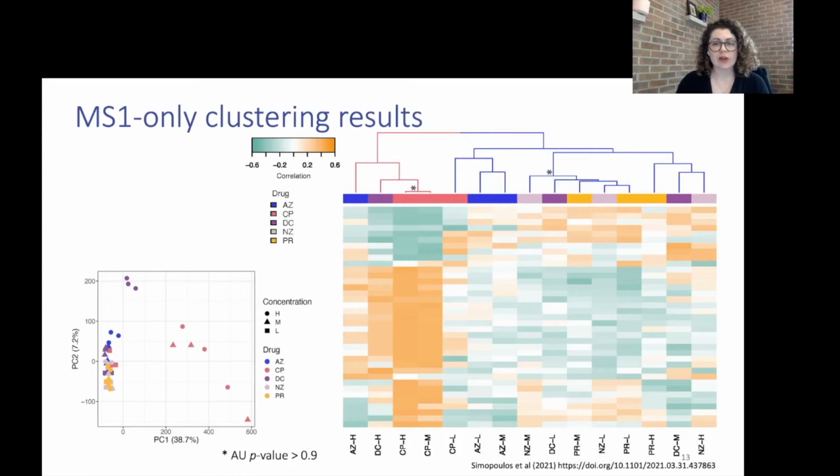The MS1 only results show a similar story. Again, the PCA shows that MS1 only data can still be discriminative in terms of drug treatment. And the MPC clustering shows fewer robust clusters as identified by bootstrapping. However, we again see that a high concentration of diclofenac clusters with the antibiotic ciprofloxacin.